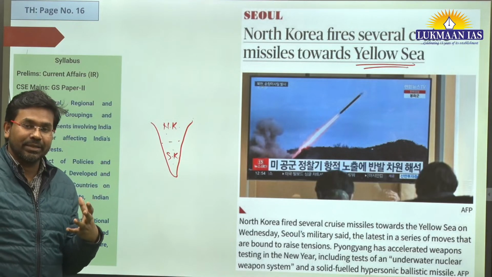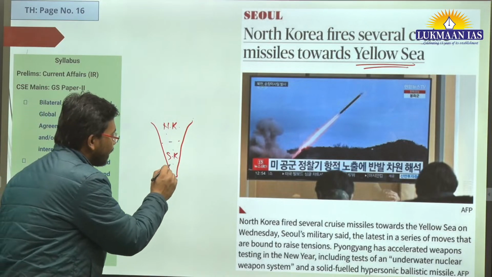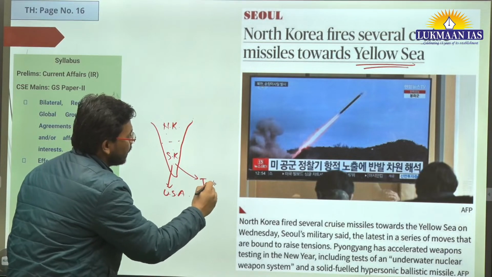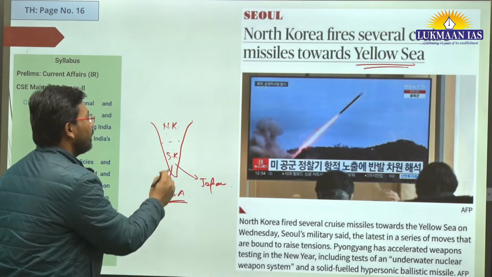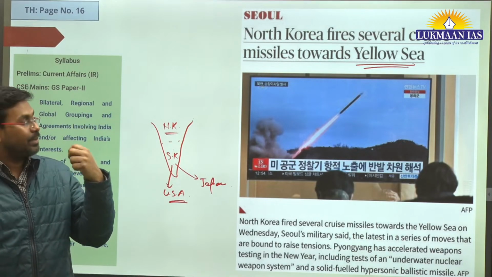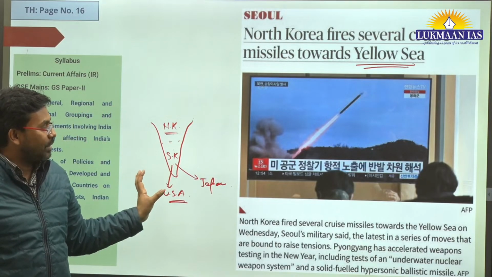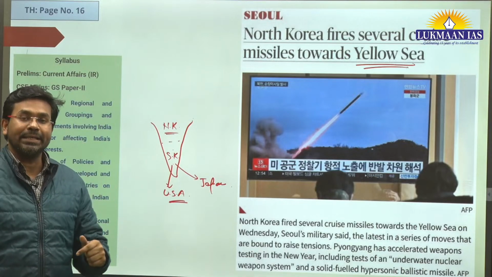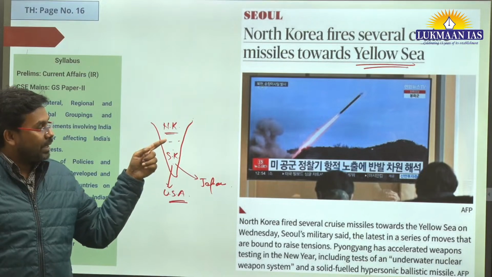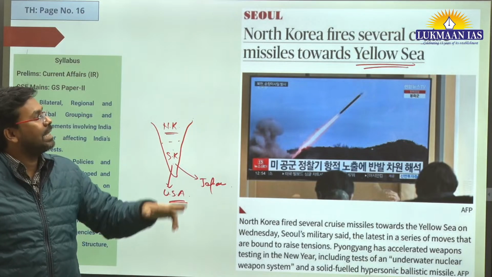And why is North Korea doing this? Because South Korea has come into a close relationship with the United States of America, and also with Japan, right? The USA is a military superpower in the world, and North Korea wants to create its deterrence measure. It wants to protect its sovereignty and protect its country from any kind of attack. So North Korea has been developing its military capabilities. It has tested nuclear weapons earlier, and it has also tested a nuclear submarine. Now it has launched several missiles in the Yellow Sea.